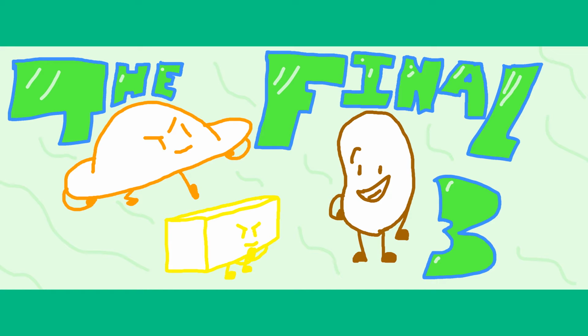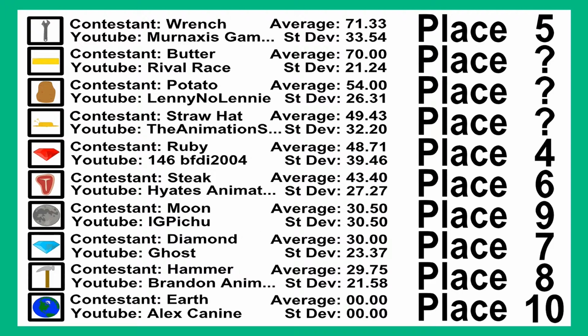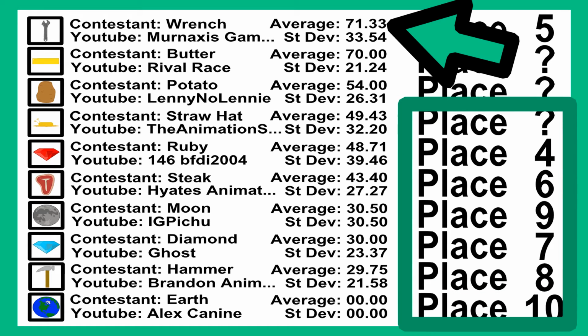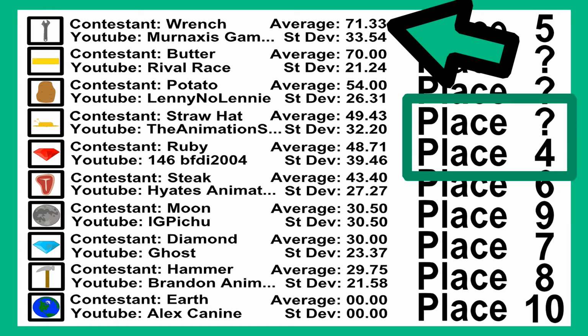The first picture that's going to be shown is this. It's kind of messy, but I'll try to explain it to you. What you see right here, and how the contestants are ordered, is their average normalized rank. If you don't know what normalized ranks are, they're basically just a fair way of calculating what rank the contestant got in each episode. Because getting 3rd place out of 10 is a lot better than getting 3rd place out of 4.